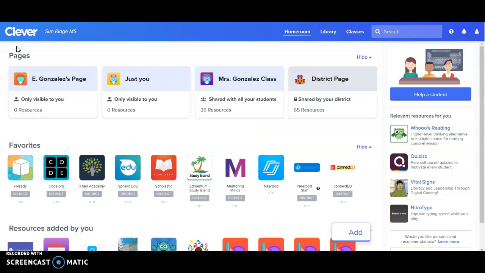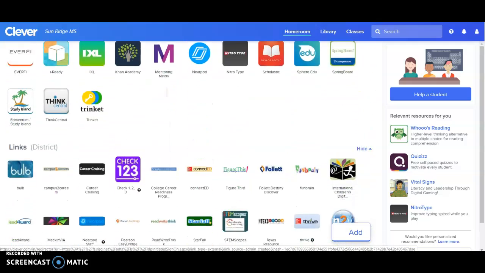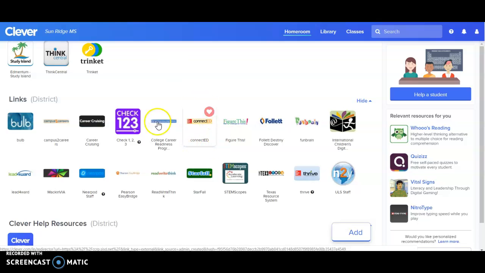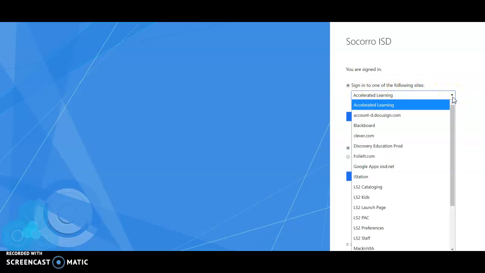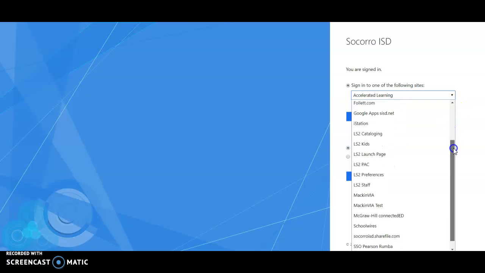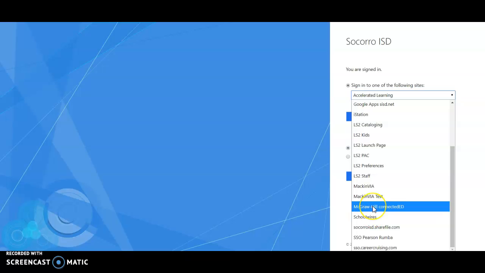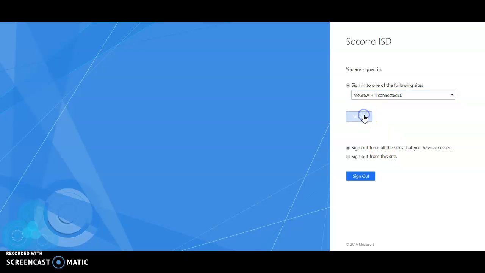If you are not in my class and you're in any other math class, you go ahead and go to Connect Ed, which you will find towards the bottom of your Clever page. It's Connect Ed right here. So when you click on it, sometimes it'll take you to this. So what you have to do is go onto this drop down menu, and you have to go down to the McGraw-Hill Connected Ed right here. Click on it and press sign in.